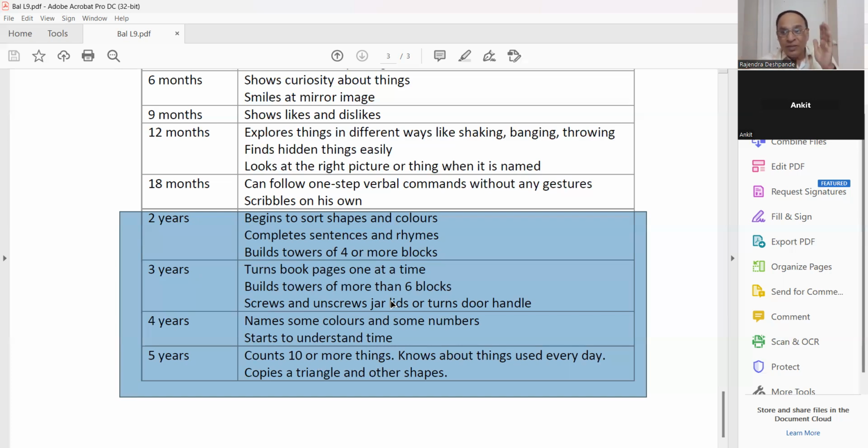So be careful. The parents should understand the development. And I request all the doctors, you can put simple local language posters or charts in your dispensaries or clinics, so that the parents will understand what to check. And also write down some instructions. For example, right now I have mentioned that when the child is able to turn the door handle, be careful. If you are going out and have kept the key in the lock, especially a latch key, and he is able to turn it on the opposite side and lock the door, then there will be a big problem.